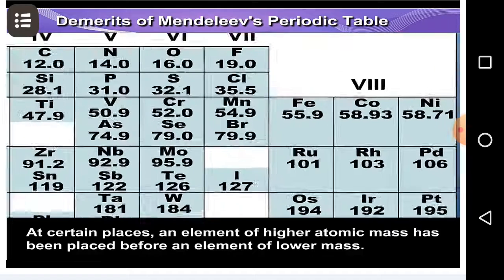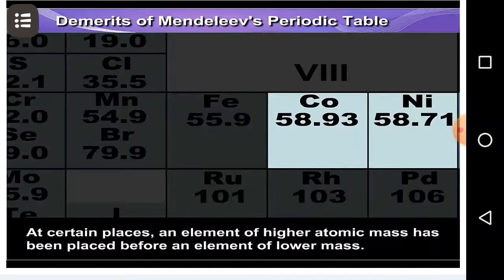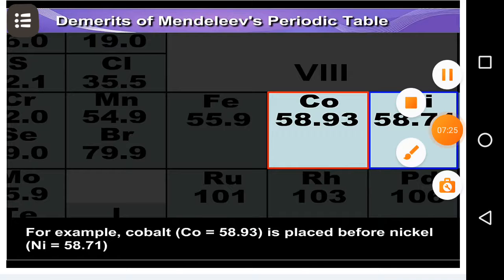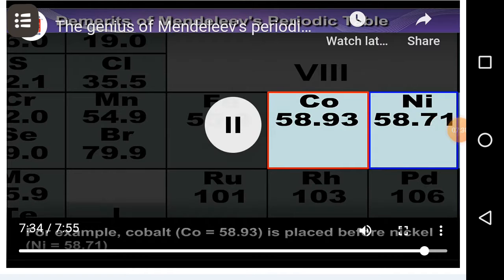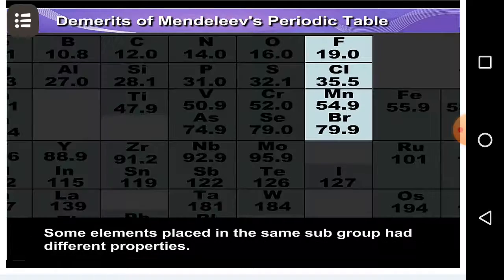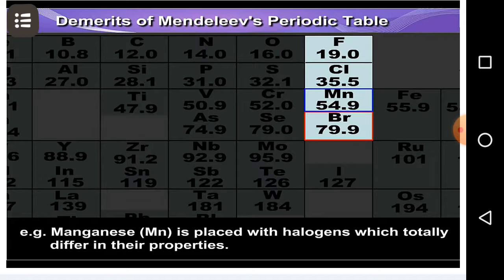At certain places, an element of higher atomic mass has been placed before an element of lower mass. For example, cobalt, that is Co with atomic mass 58.93, is placed before nickel, Ni, with atomic mass 58.71. Some elements placed in the same subgroup have different properties. For example, manganese, Mn, is placed with halogens which totally differ in their properties.